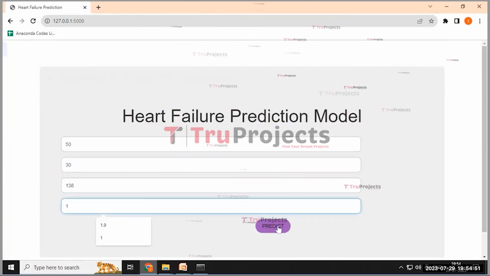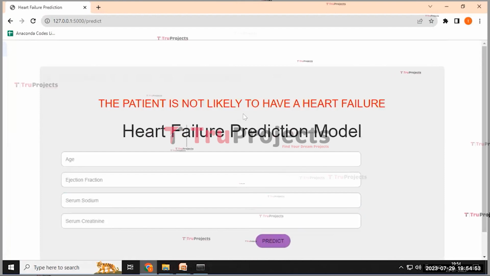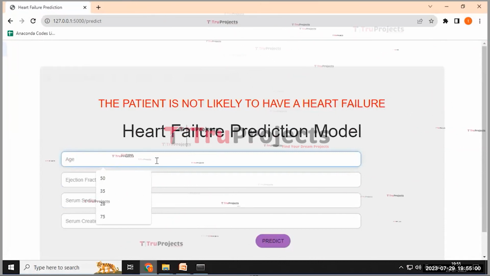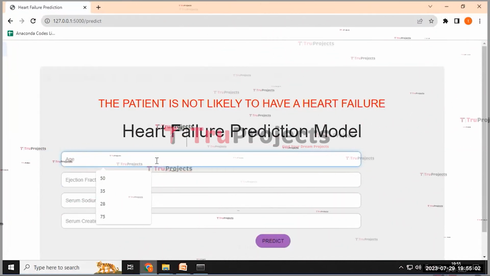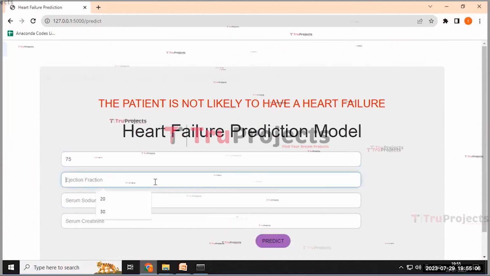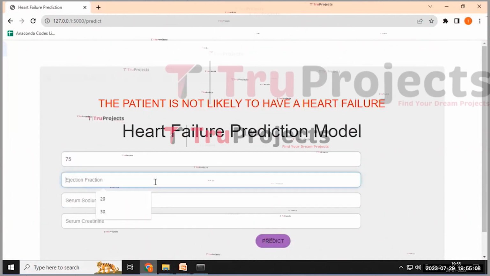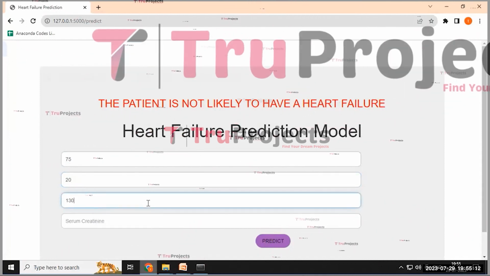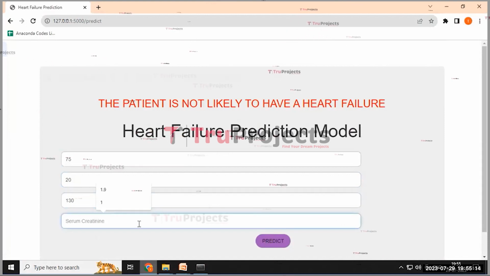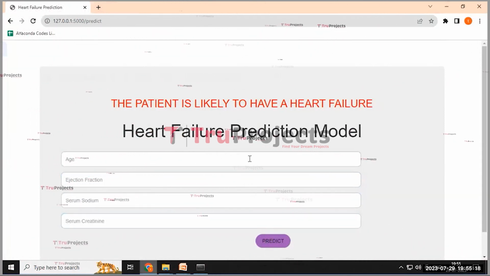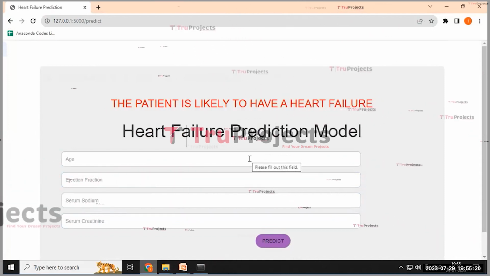And then click on the predict button. Here the patient is not likely to have heart failure. In this way we can predict the heart failure by using this input. And here I'm entering the other details: age 75, the ejection fraction is 20, the serum sodium is 130, and the serum creatinine is 1.9. And then click on the predict button. Here the patient is likely to have heart failure.